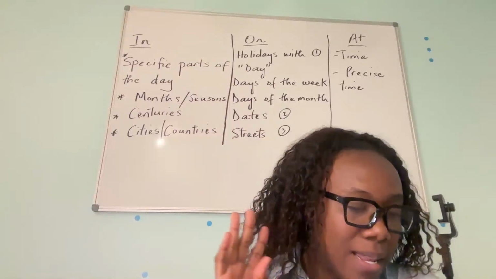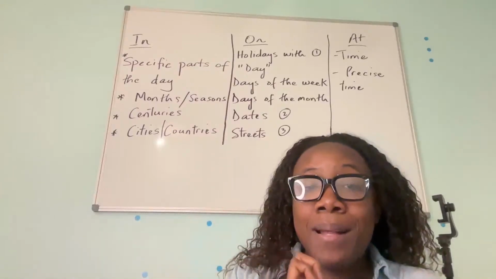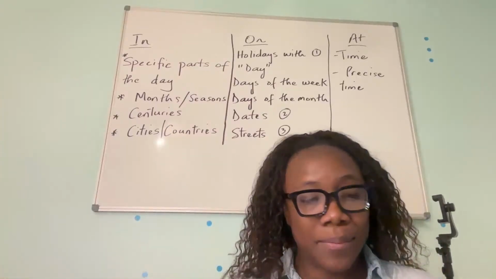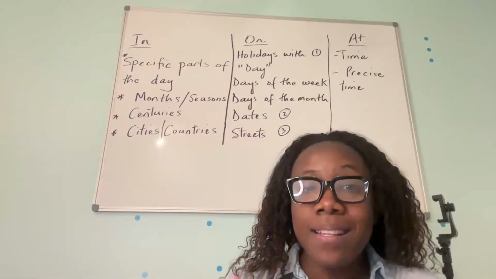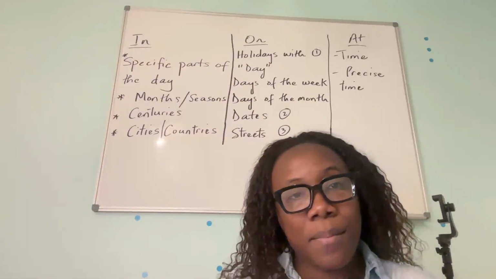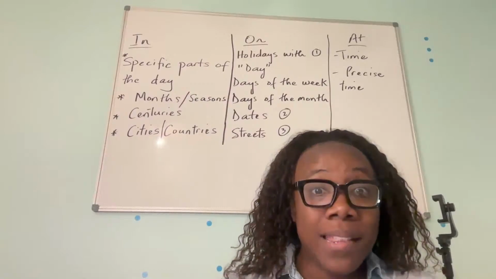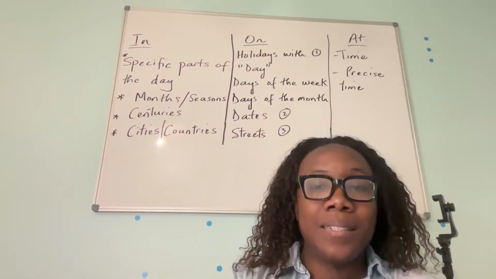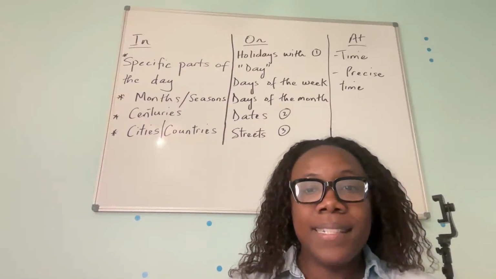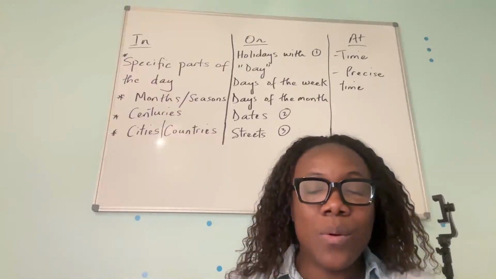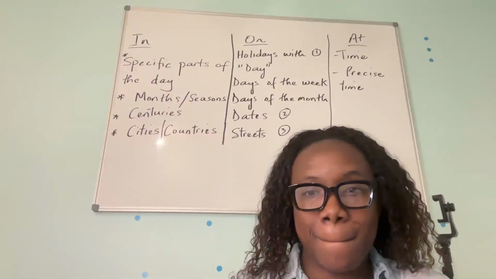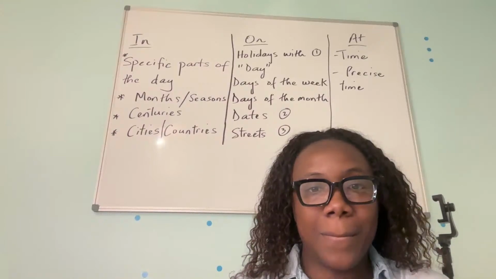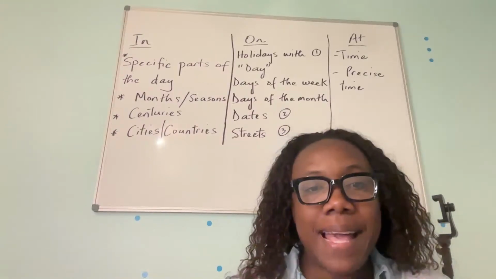Okay. Number 6. Blank the summer, it's very hot. Is it at the summer, in the summer, or on the summer? Blank the summer, it is very hot. What is the answer? Okay. Blandy said in.